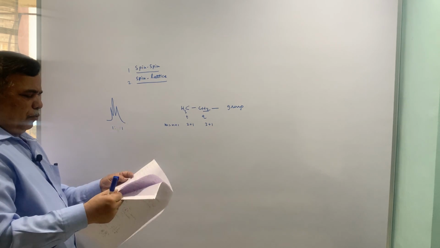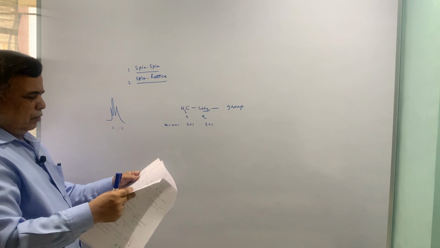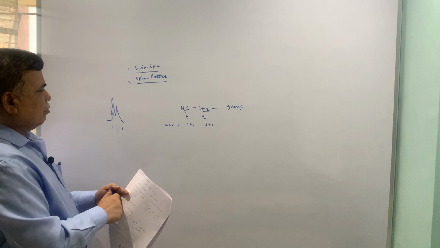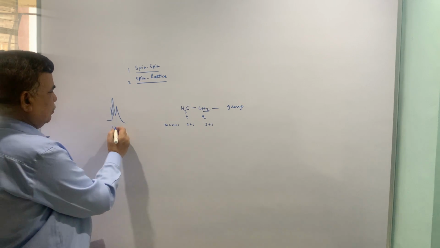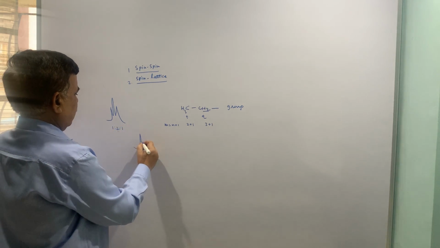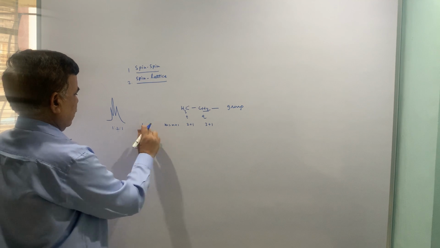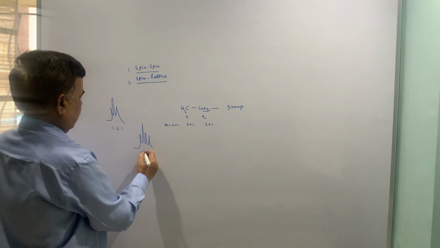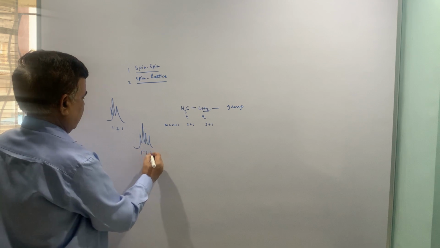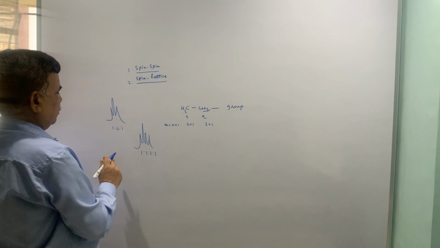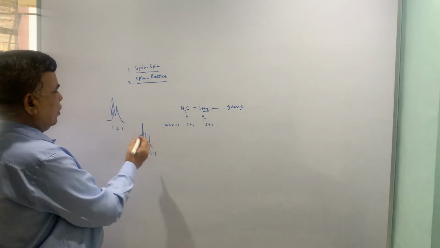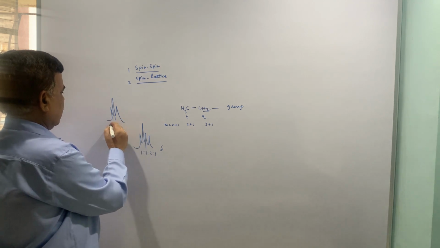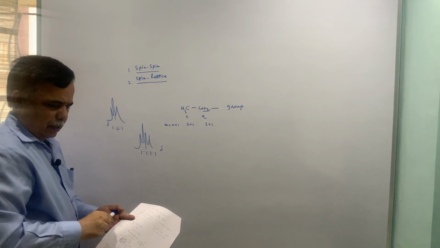Pascal's triangle we have to use for this purpose. So triplet 1:2:1, quartet 1:3:3:1. Okay. So this is the delta value here, this is the delta value. Delta value is same, that is not a problem.